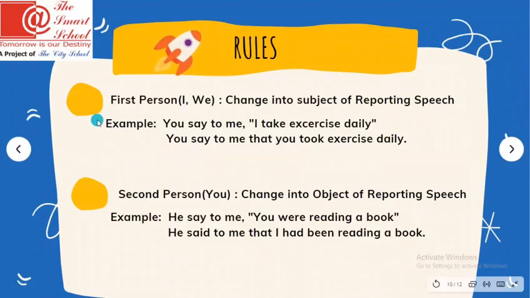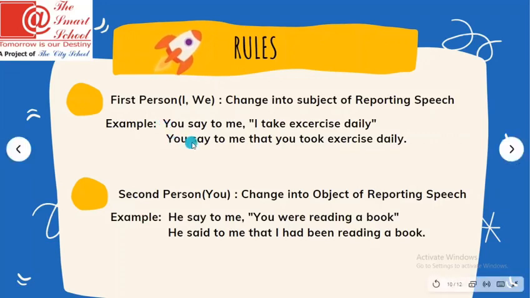Okay, let's do this. So we have the first person. First person is referred to as pronoun. First person pronouns are called I and we. Let's see what is stated over here. Here it is written: change into the subject of reporting speech. This is the reporting speech I told you before, and this is the reported speech. If in the subject of reported speech there is I or we, we are going to check it with the subject of reporting speech, which is this one. So I is going to change into you when we convert it into indirect speech.